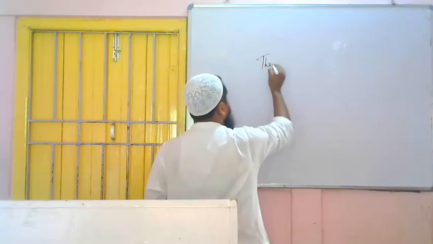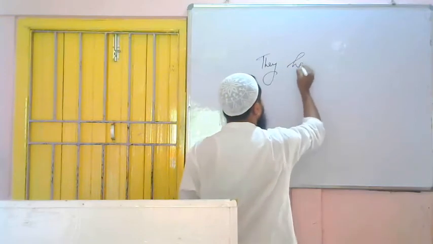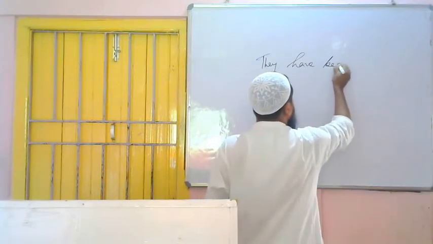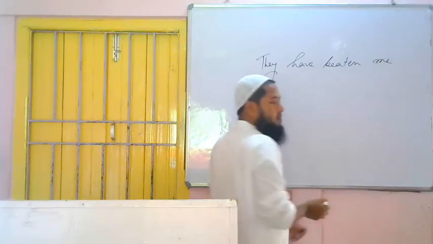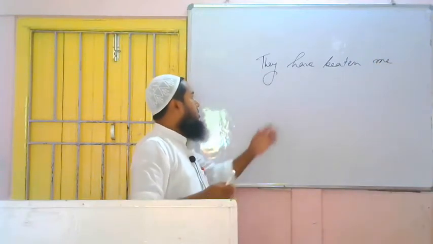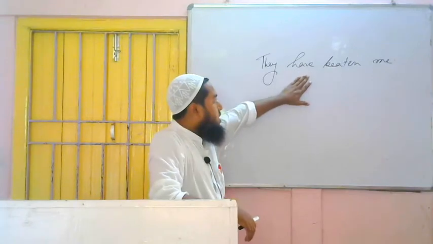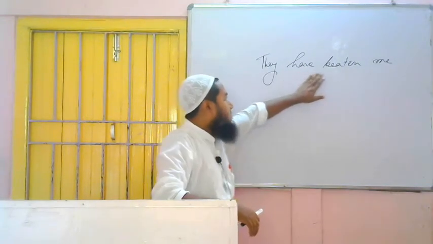They have beaten me. They have beaten me. So this is a sentence of present perfect tense. How have we understood? Have is there, third form of the verb is there.